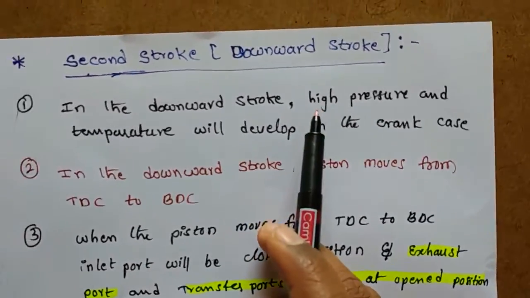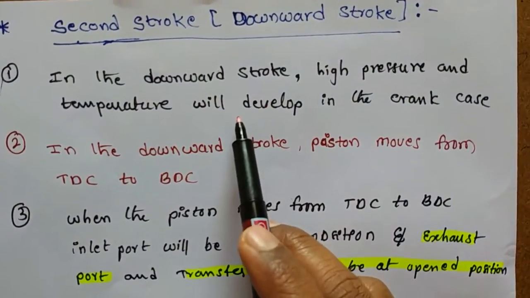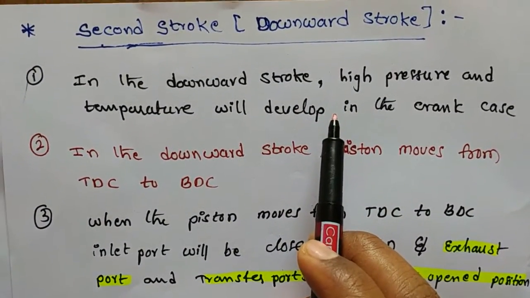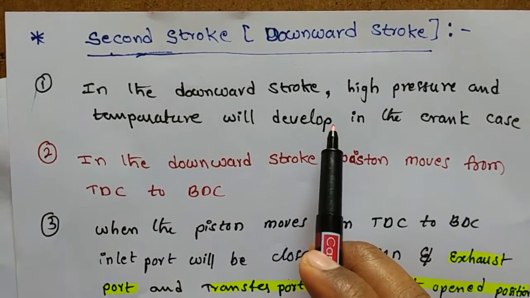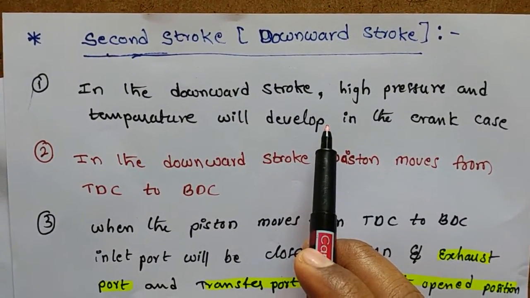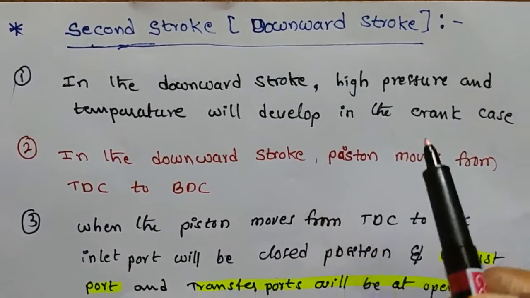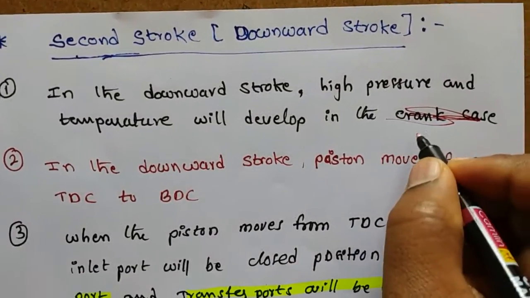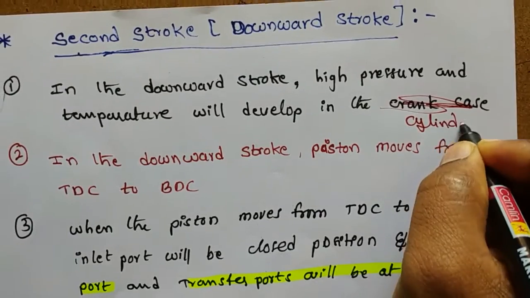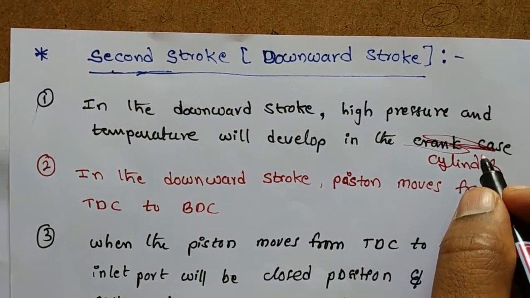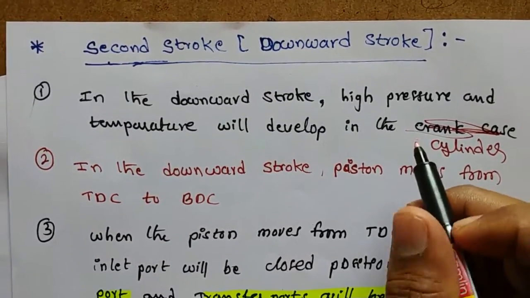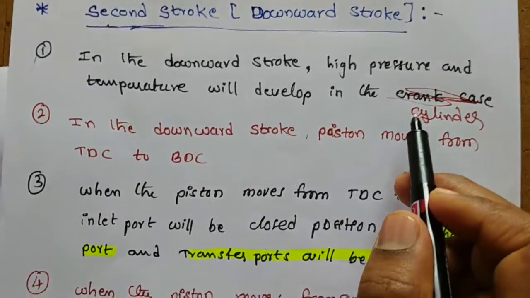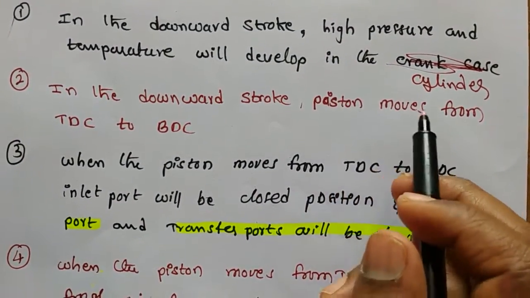Let us see the second stroke, that is the downward stroke. In the second stroke, high pressure and temperature will develop in the crankcase. No, sorry, this is not the crankcase, in the cylinder. Okay, so in the downward stroke or in the second stroke, high pressure and temperature will develop in the engine cylinder. In the downward stroke, the piston moves from TDC to BDC.